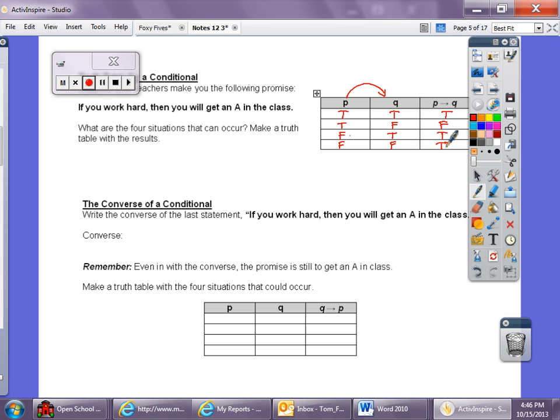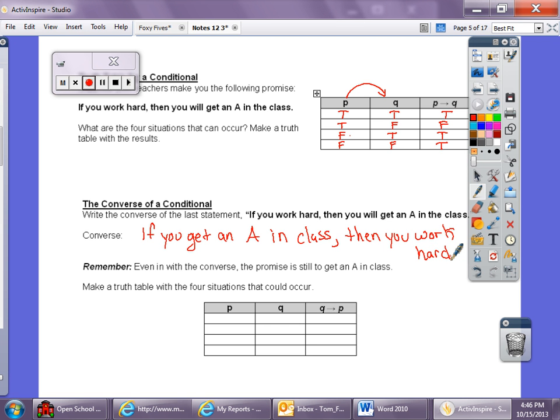Now our converse. It says write the converse of the last statement. If you work hard, then you'll get an A in the class. Well, we know that the converse is, if you get an A in class, then you work hard. So that's our converse.